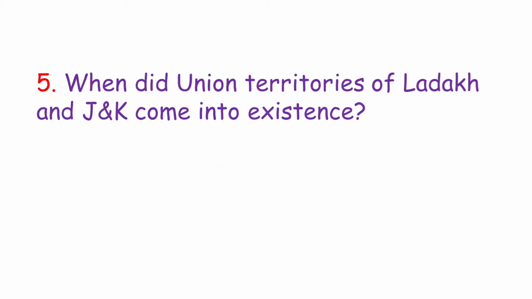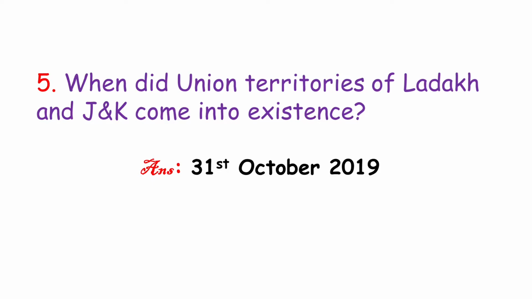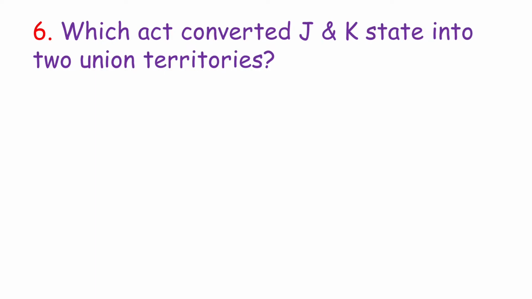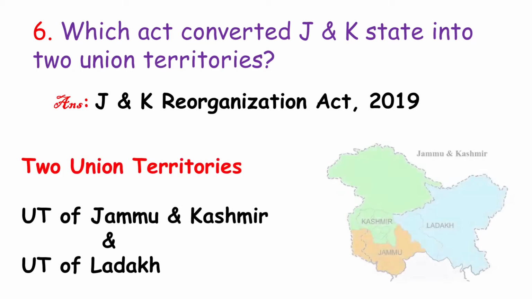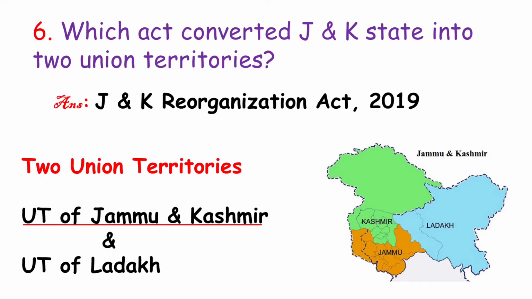When did the Union territories of Ladakh and Jammu and Kashmir come into existence? 31st October 2019. This is a very important date. Which act converted the Jammu and Kashmir state into two union territories? The Jammu and Kashmir Reorganization Act 2019. So, through this act, the Jammu and Kashmir state is divided into two union territories. And which are those two union territories? The Union Territory of Jammu and Kashmir and the Union Territory of Ladakh.